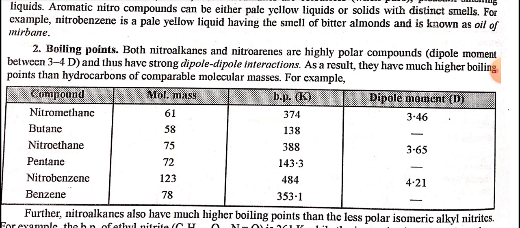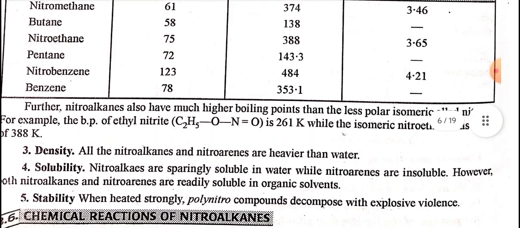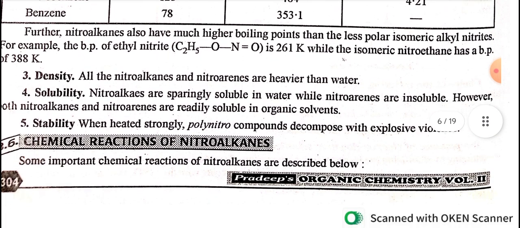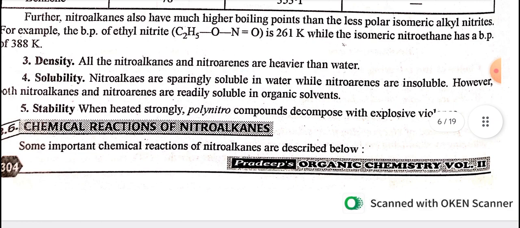Boiling points. Both nitroalkanes and nitroarenes are highly polar compounds, with dipole moments between 3 to 4 D, and thus have strong dipole moments. As a result, they have much higher boiling points than hydrocarbons of comparable molecular masses. Further, nitroalkanes also have much higher boiling points than the less polar isomeric alkyl nitrites. For example, the boiling point of ethyl nitrite is 261 Kelvin, while isomeric nitroethane has a boiling point of 388 Kelvin.